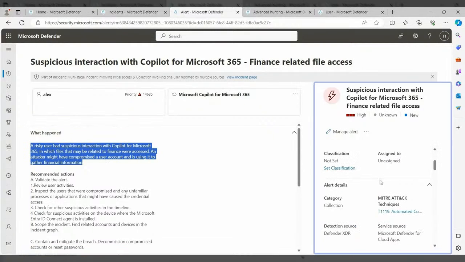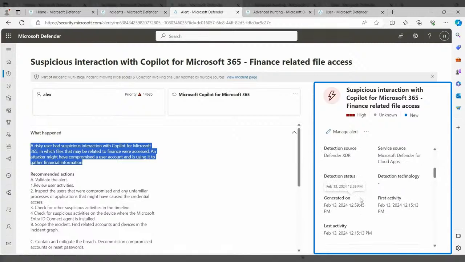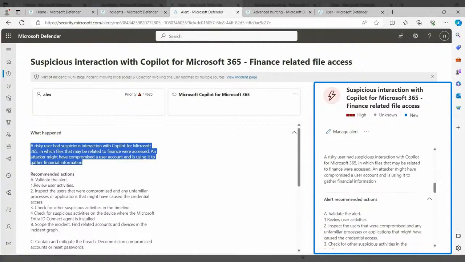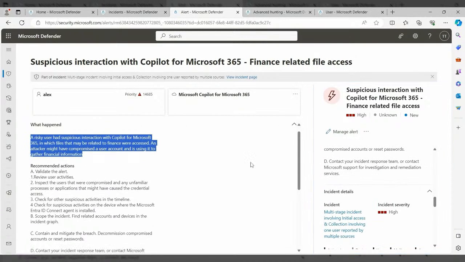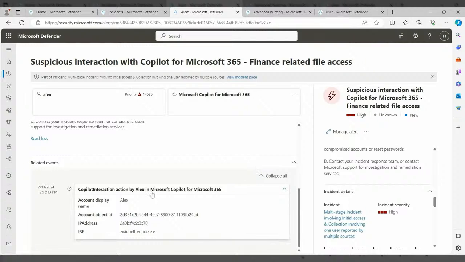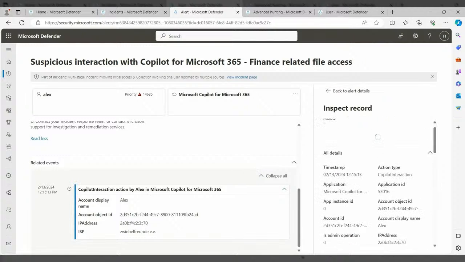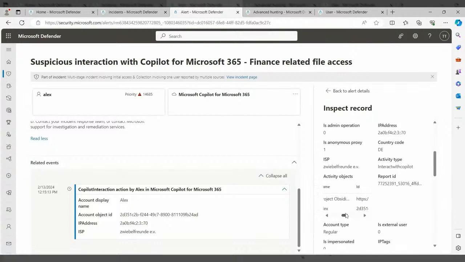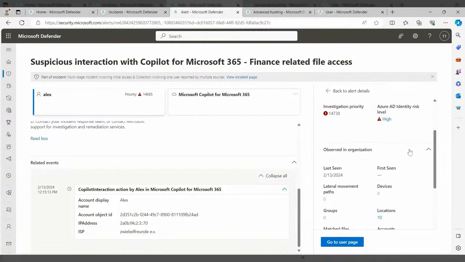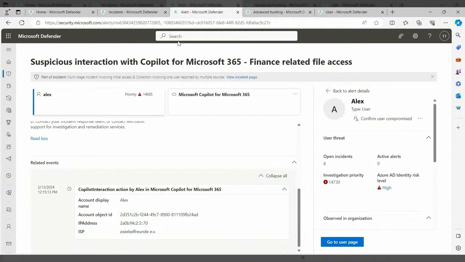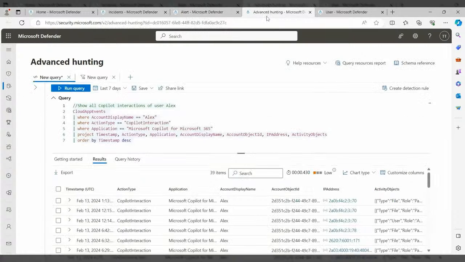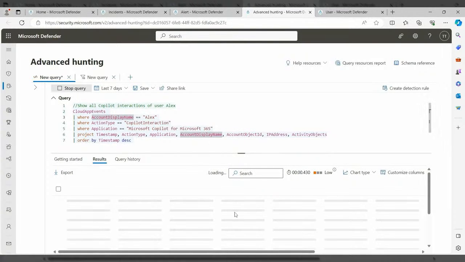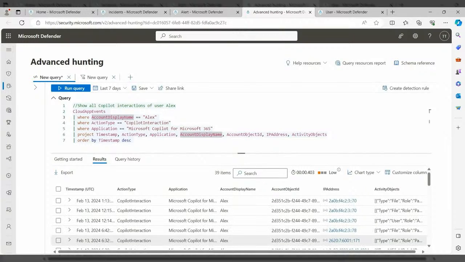We can see the details. If we look on the right side, we have details about what kind of attack happened, when it happened. Browsing, we will see the user, and we will also see the file name. As you can see here, the full file name and path are available, and we can dig them up. Now, just like in every other page of the Microsoft Defender portal, we are able to view more details about the user and pivot to the user page when necessary. And as you can imagine, you can leverage all that data in advanced hunting to get more information, more detail, and to go deeper into your investigation.